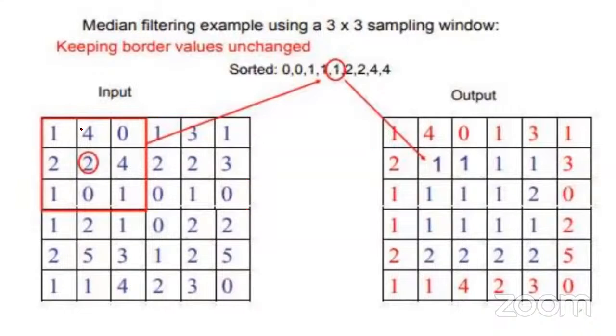Now we have to traverse from top to bottom. Now this 3 by 3 we have to consider. Next this 3 by 3, next this 3 by 3, next again top to bottom. Like that we have to traverse the entire image. After that the central pixel values are replaced by median values. You can see the median values. Now at least we can reduce the noise, called salt and pepper noise, after applying the median filter. I will show hands-on with output images so that you can see what type of noise we reduced after applying the median filter.